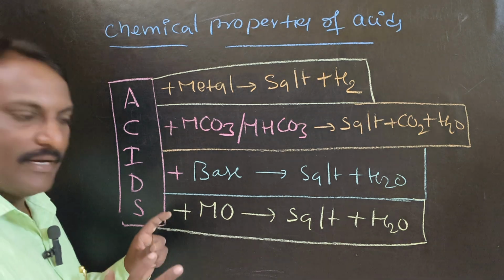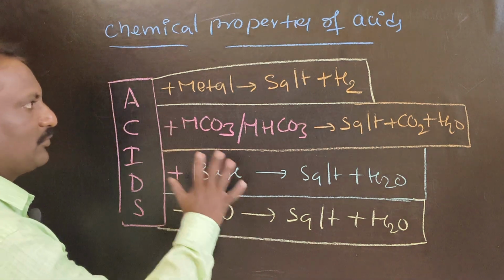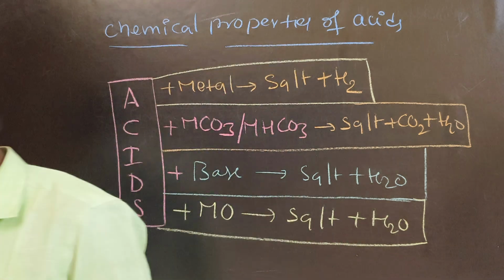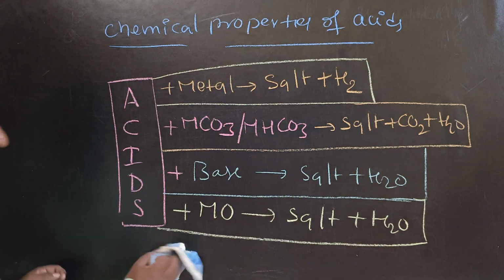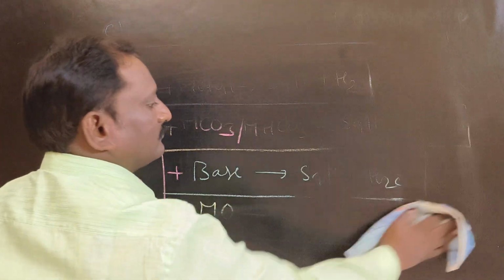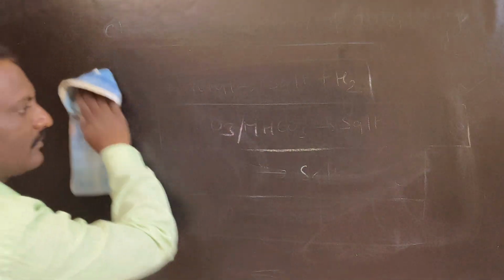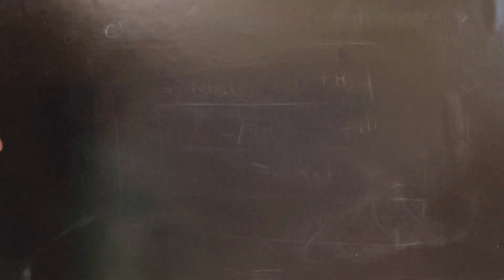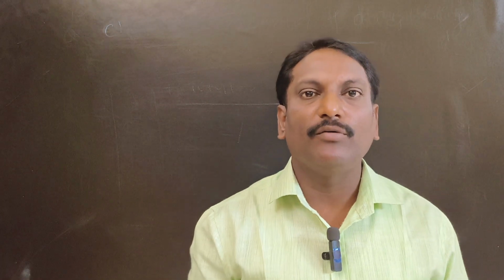So let us discuss one by one. First, acid with metals. To write the equations for the reaction between acid and metals, we must know nearly 4 points.